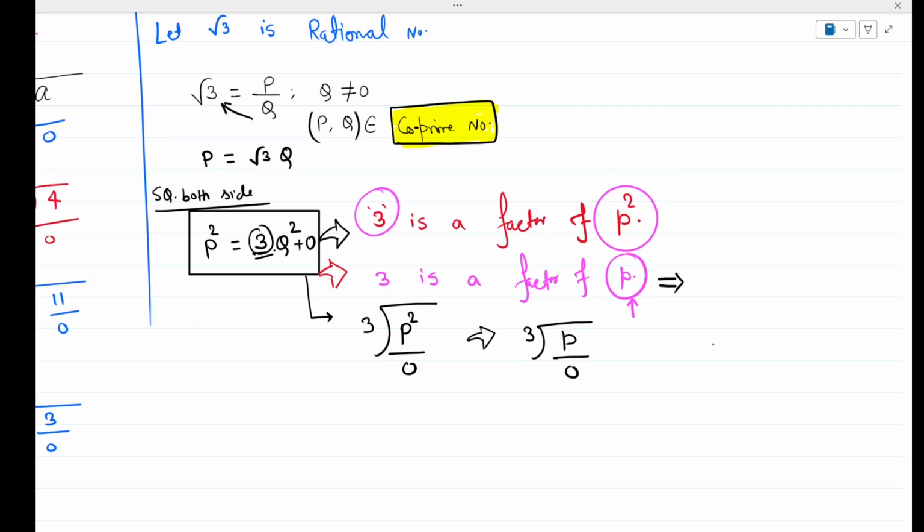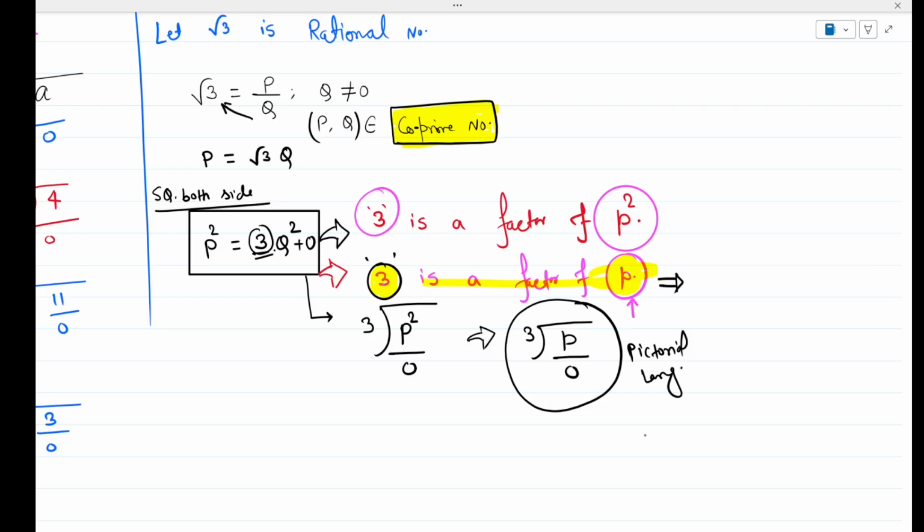If 3 is a factor of P, now see, what I'm saying, if 3 is a factor of P, this is a statement written in English language, that 3 is a factor of P. Can you tell me how I can write it in mathematical way? 3 is a factor of P. It's English language. You already wrote it in a mathematical way. When you divide P by 3, you get a remainder. This is not mathematical language, this is pictorial language. Am I right?